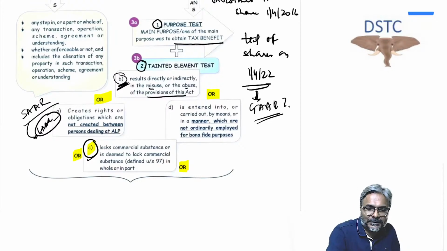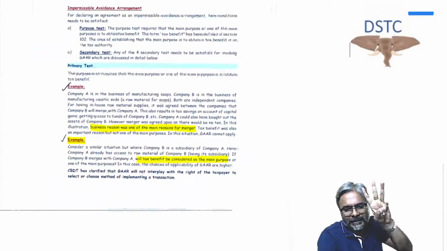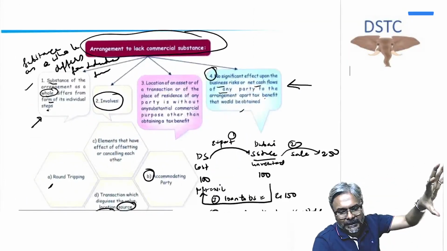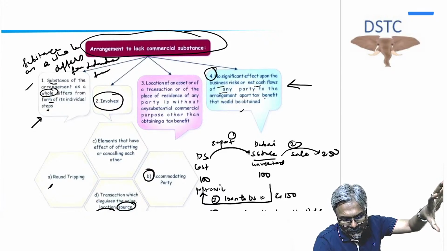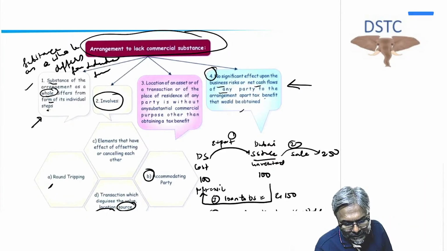Lacks commercial substance. And in lacks commercial substance, I told you to remember 3. What are those 3 points? One is substance of the arrangement. Substance what, students? I've already shared it, Kuldeep, in my Telegram channel. Refer to my Telegram channel, you will find the notes therein. The link of the Telegram channel is in my description box, so you can refer to it already.